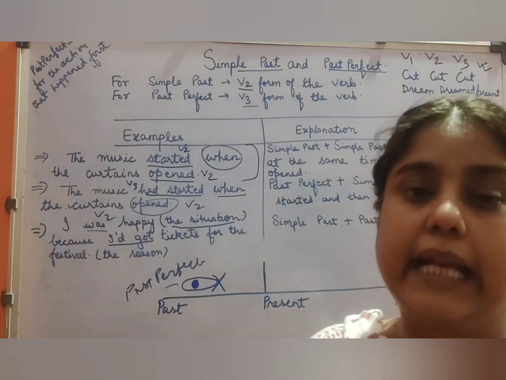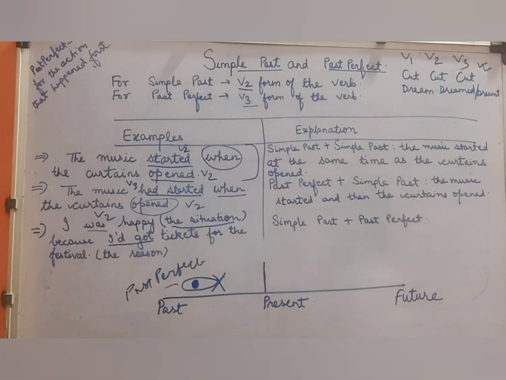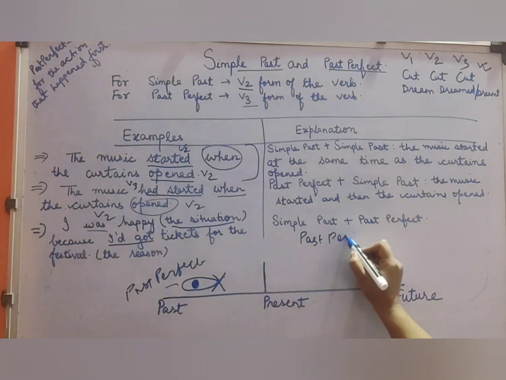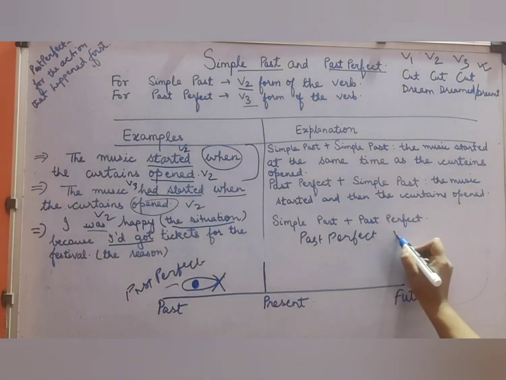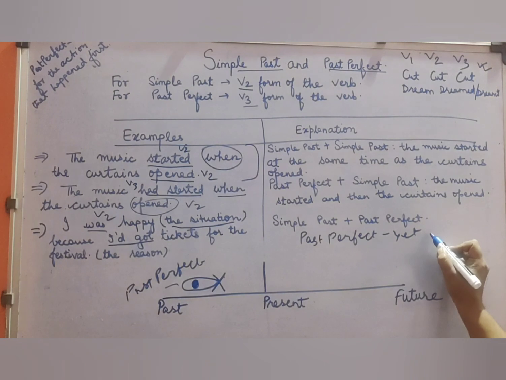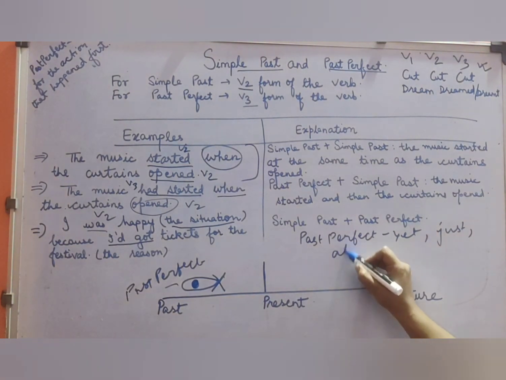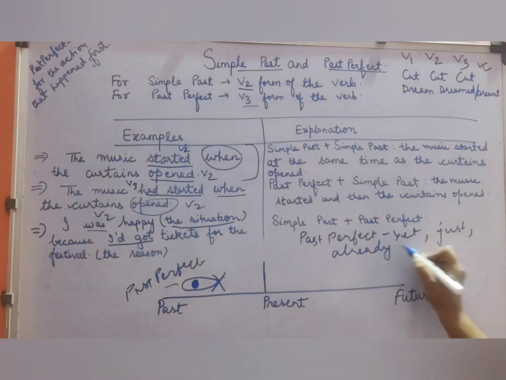We have already covered the signal words, that is the indicators. For past perfect, the commonly seen indicators are yet, just, already, right?